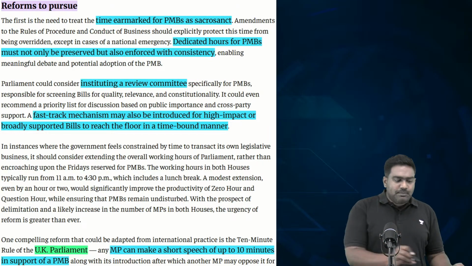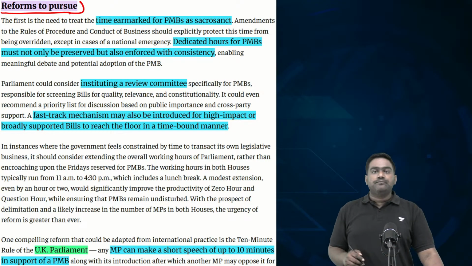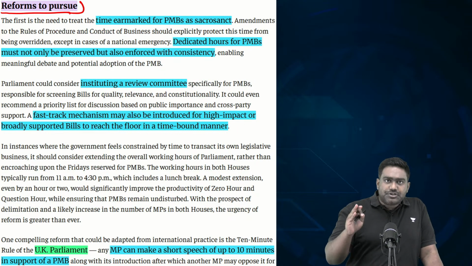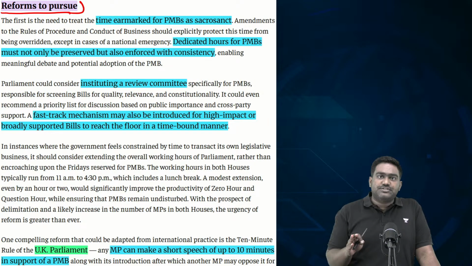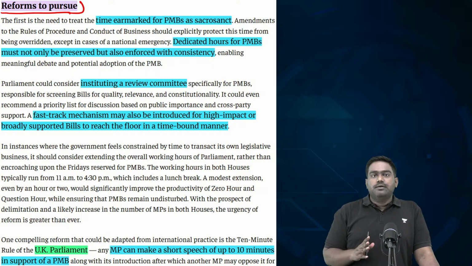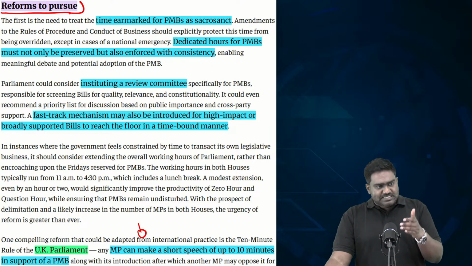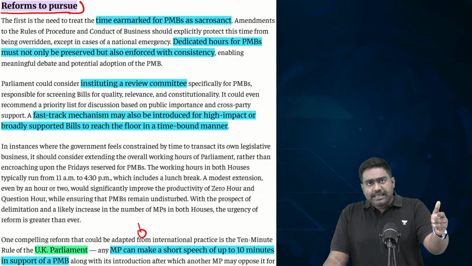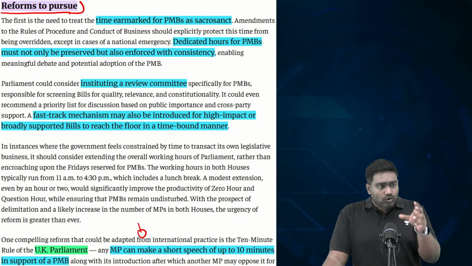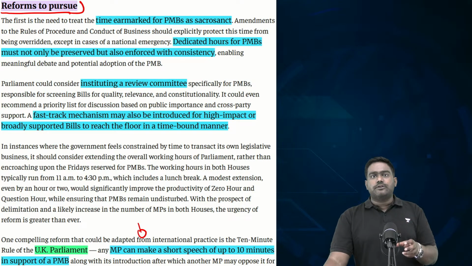See, in British Parliament, there is a practice in the UK Parliament. There is a fixed time which cannot be compromised for discussing private members' bills. Individual MPs are given 10 minutes of time to present their bill, and another MP can oppose them for 10 minutes. So a good 20 to 30 minutes of time is allocated.